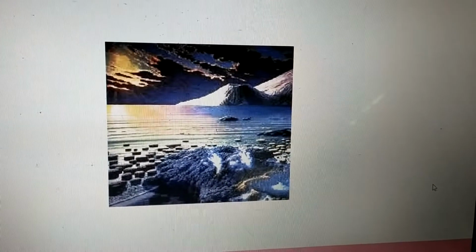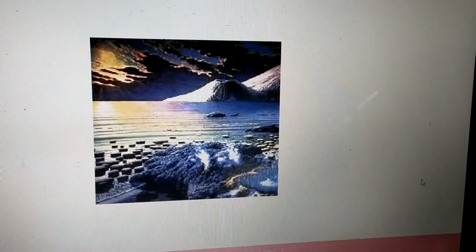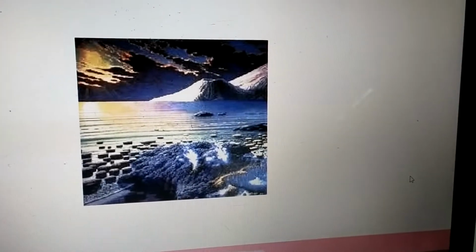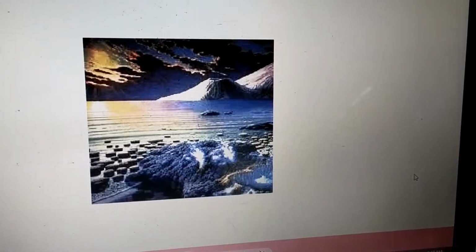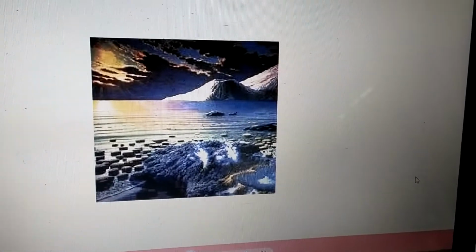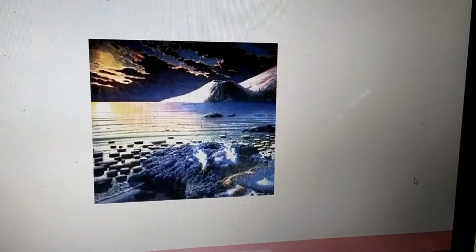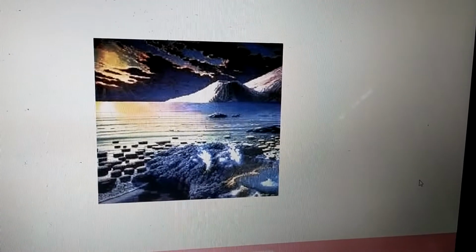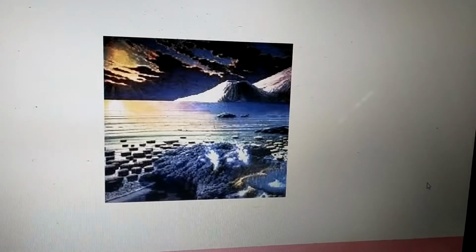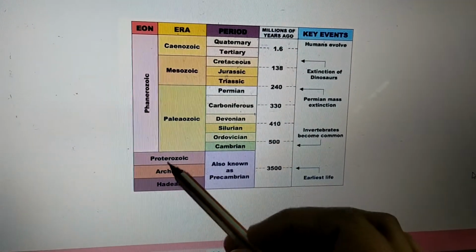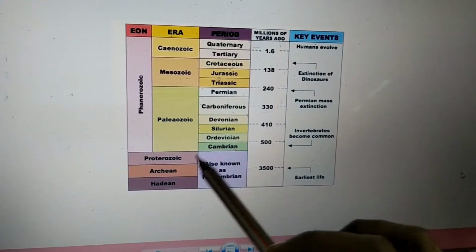Now, speaking about the next era, that is the Proterozoic era. During this time, which lasted for about 1500 million years, this is the era where life began in the seas, in the lakes. Unicellular organisms like Euglena, Paramecium, and amoeba were formed. So this was a description regarding these three known as the Precambrian, that is Hadean, Archean, and Proterozoic.